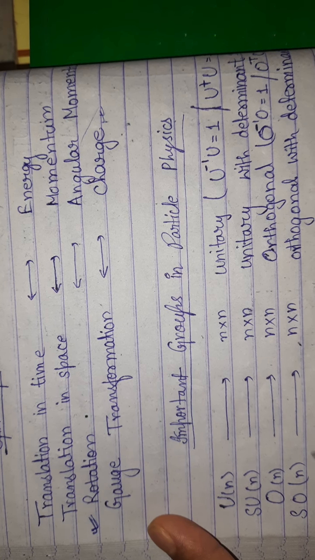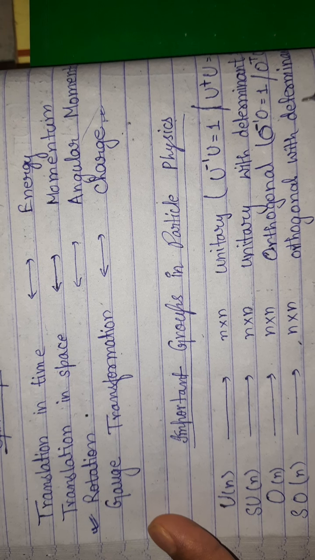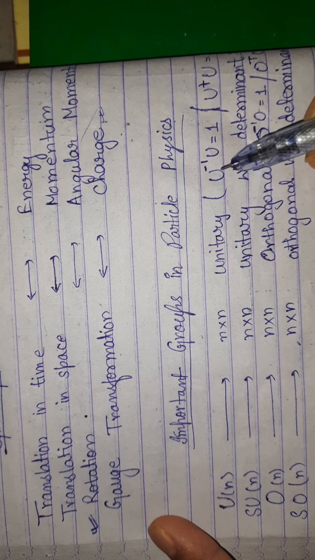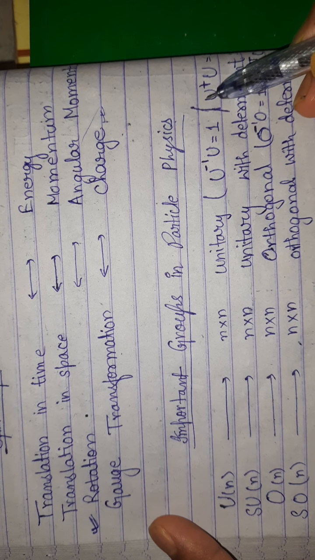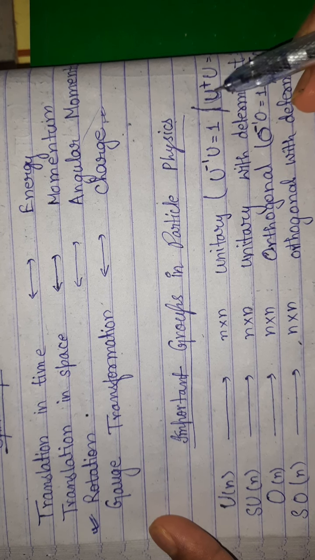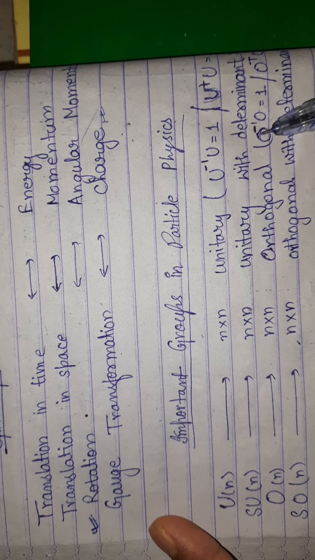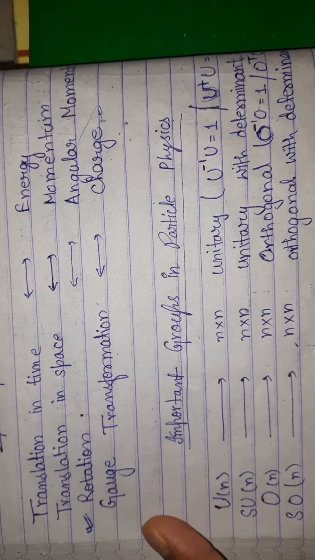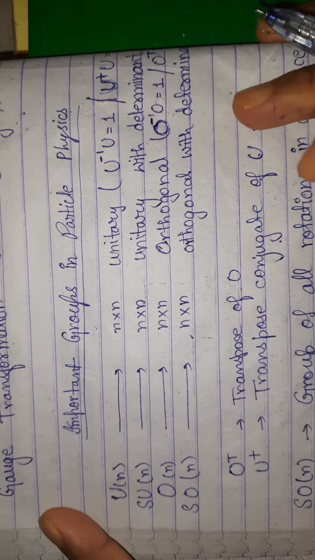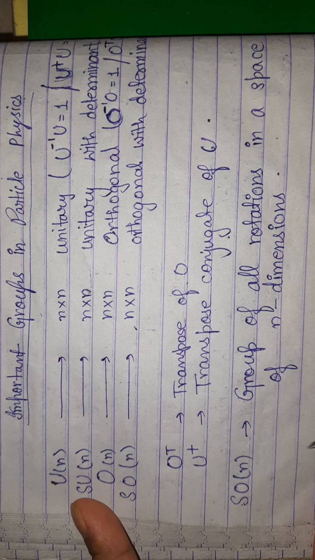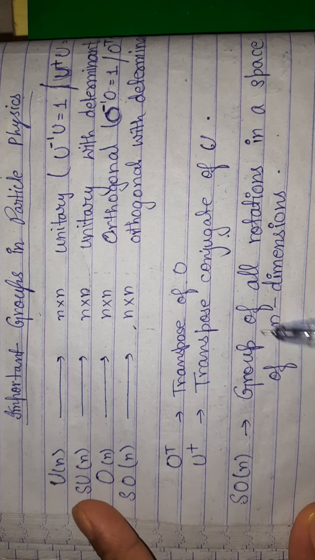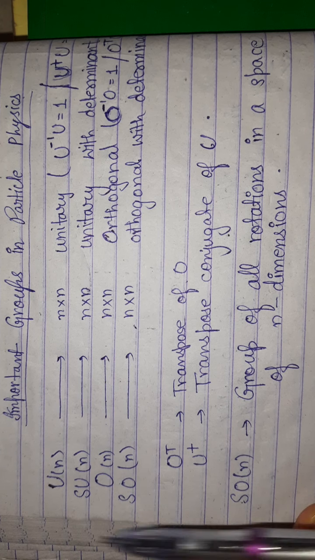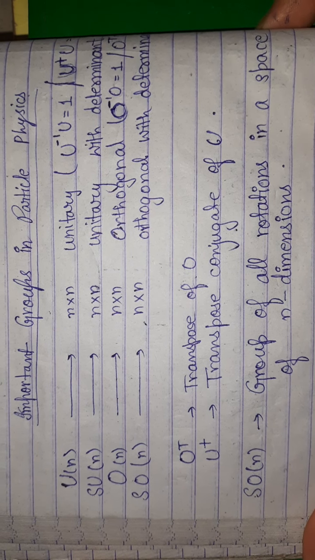Now the next one is SO(n). SO(n) is the n cross n orthogonal matrices with determinant 1. So what we can see from here is that U inverse is actually equal to U transpose conjugate, and O inverse is equal to O transpose. These are the representations that I used. Now, what is actually SO(n)? SO(n) is the group of all rotations in a space of n dimensions. We'll discuss SU and U later.